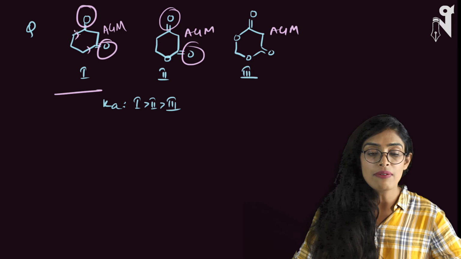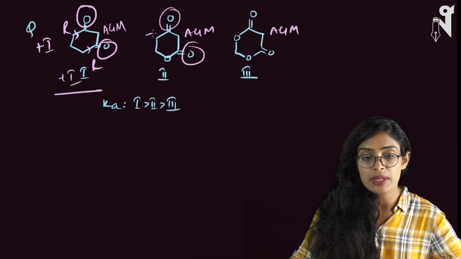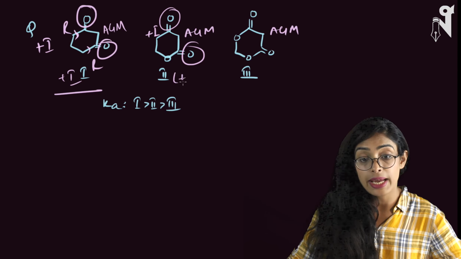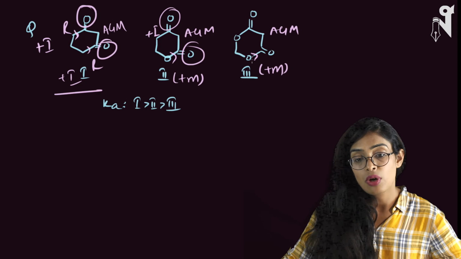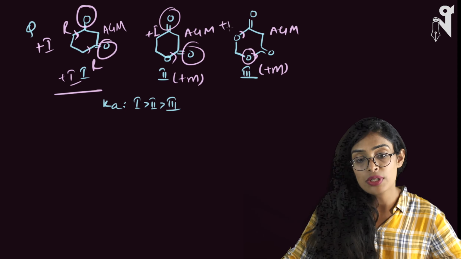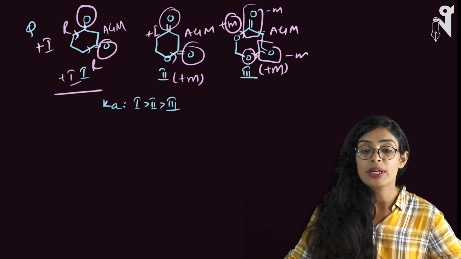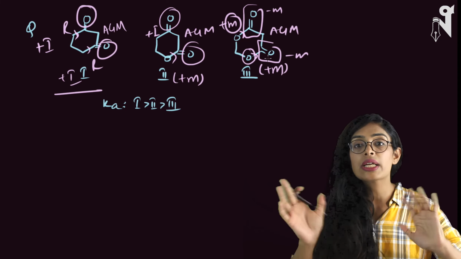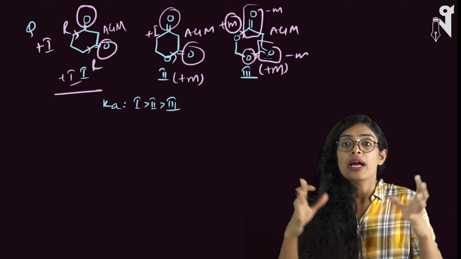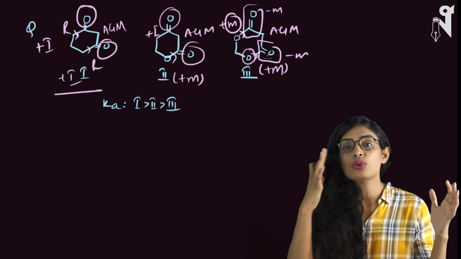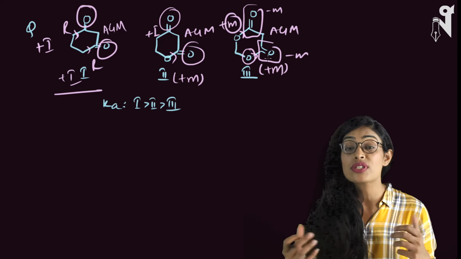Now here you have R groups which are electron releasing through plus I. Here you have plus I, and here you have plus M, because of O there will be plus M. Here again you have plus M of this oxygen, plus M of this oxygen, and these 2 oxygens are minus M. So basically your plus M and minus M are almost neglecting each other. Even though you have a CH2 adjacent to 2 minus M groups, along with those 2 minus M groups you have 2 plus M groups present, which decrease the electron withdrawal capability of CO drastically.